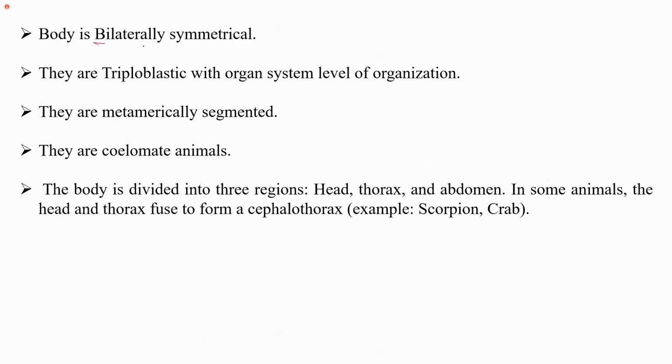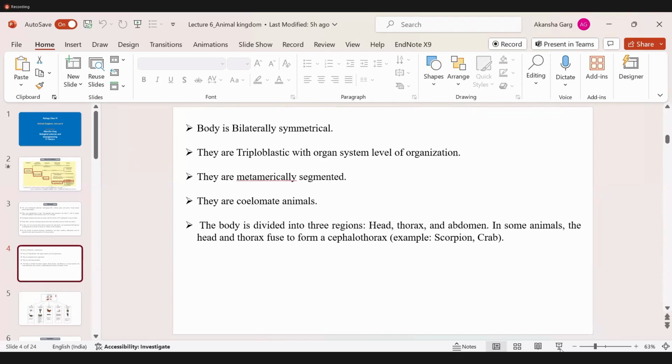So the body is bilaterally symmetrical. They are triploblastic. We know what we mean by triploblastic: they have ectoderm, mesoderm, and endoderm. The head and thorax region is fused, and this leads to the formation of the cephalothorax. Cephalo is used for the head, so when head and thorax are fused, it is called the cephalothorax.